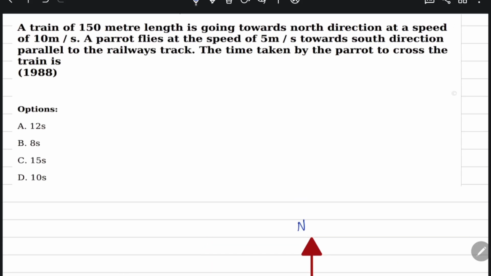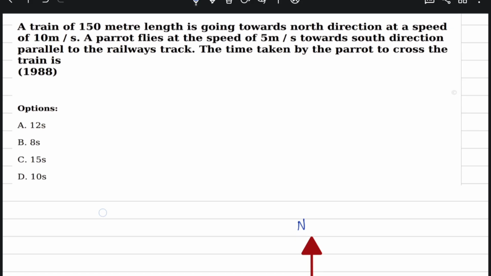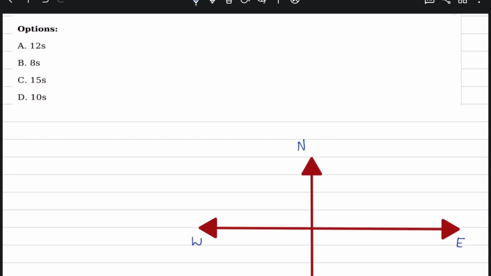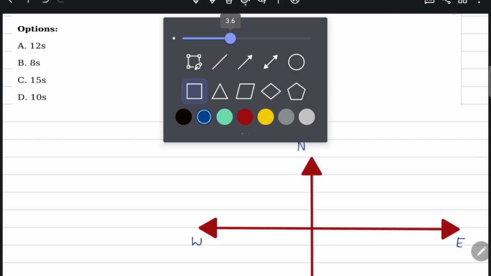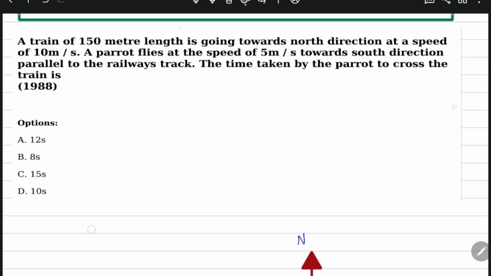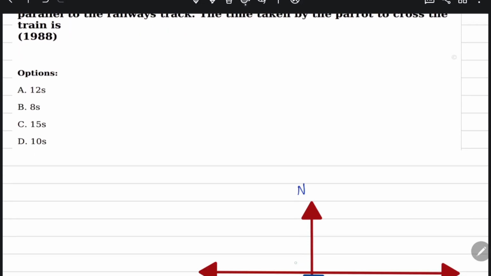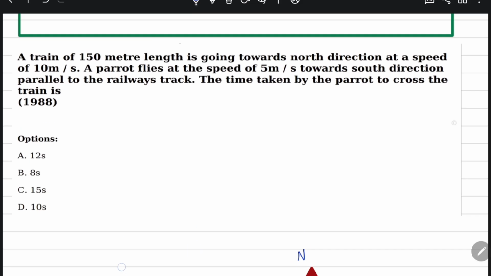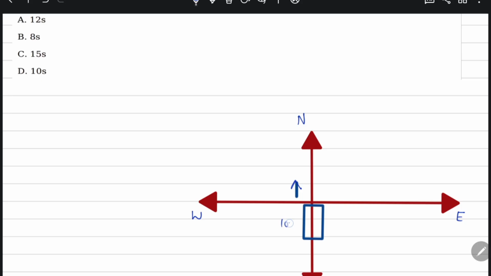A train of 150 meter length is going towards north. This is our train, and it is going towards the north direction at a speed of 10 meter per second.